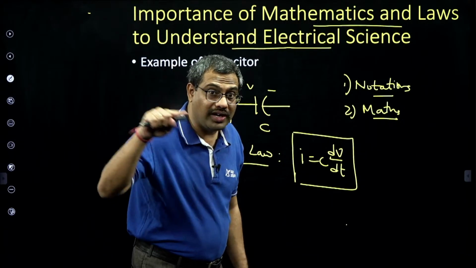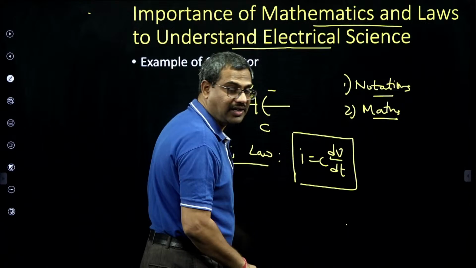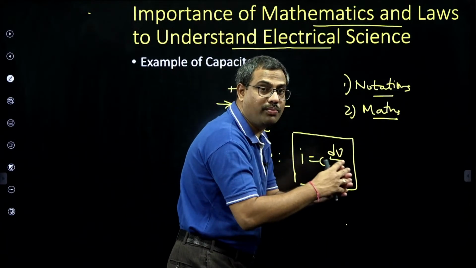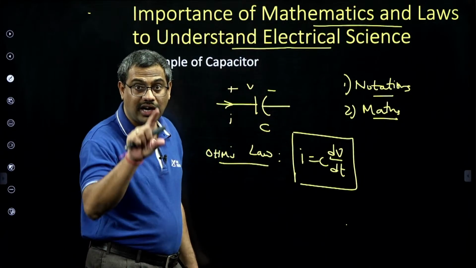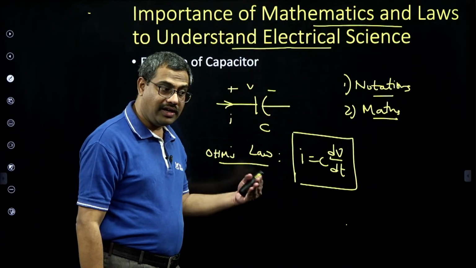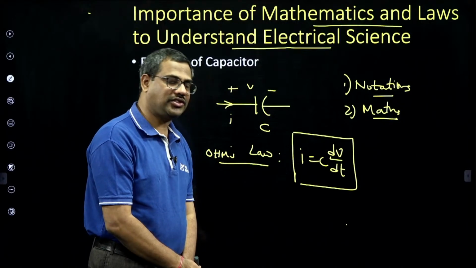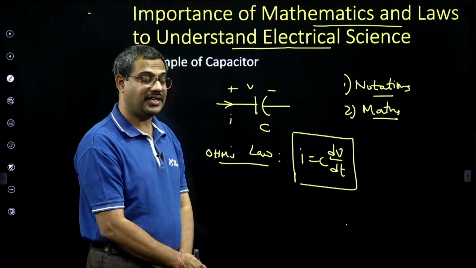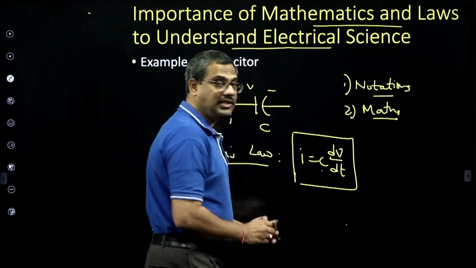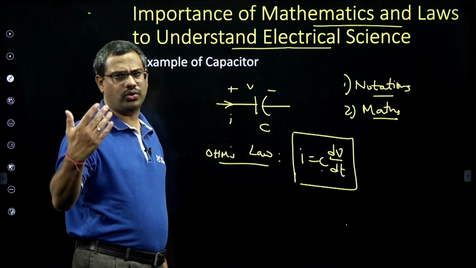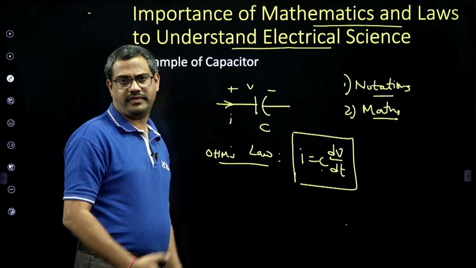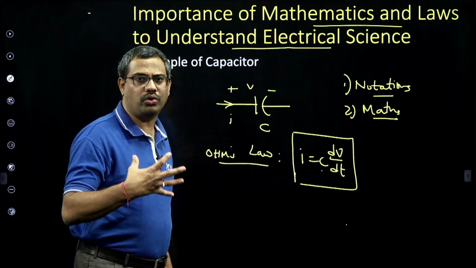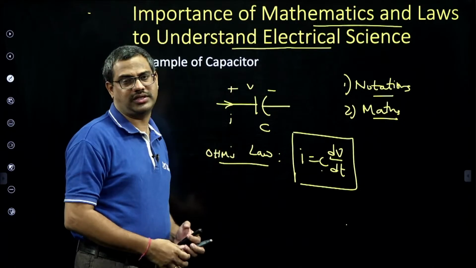Similarly, if I give sinusoidal AC like V equal to Vm sin omega t, you will get something like I equal to Im sin(omega t plus 90). It undergoes phase shift. So in an AC excitation, if you give a sinusoidal voltage to the capacitor, current is also sinusoidal, but current will lead voltage and it exhibits reactance. All this I told in my videos, we will derive, but I want to inspire you in these few minutes about how to approach and what it involves in my subject.